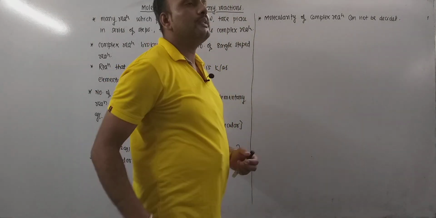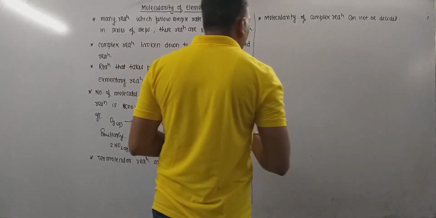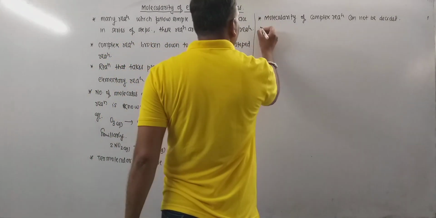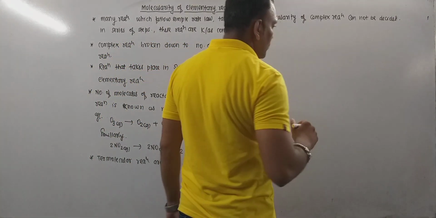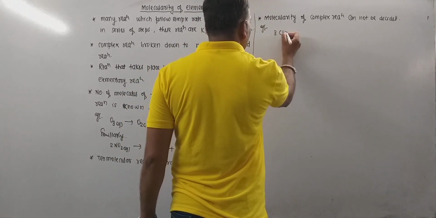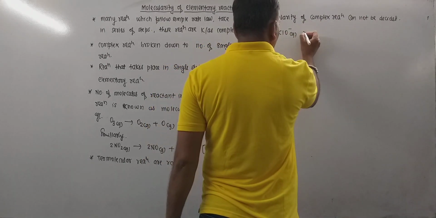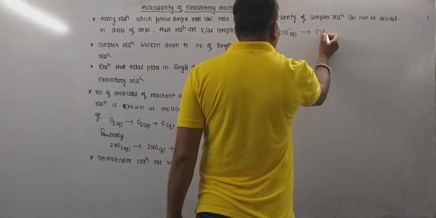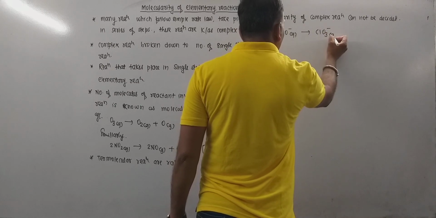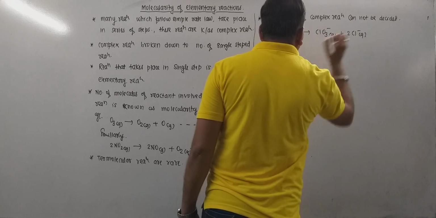I mean, these reactions can be broken into a number of elementary reactions. For example, one can suggest a simple example to illustrate this: thrice of ClO minus aqueous gives ClO3 minus aqueous plus twice of Cl minus aqueous.